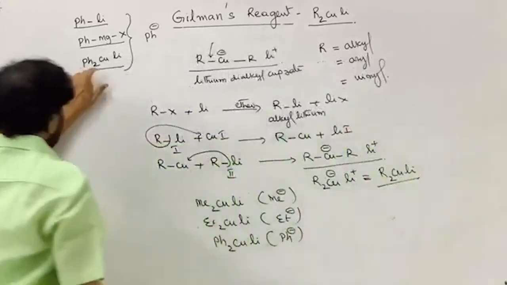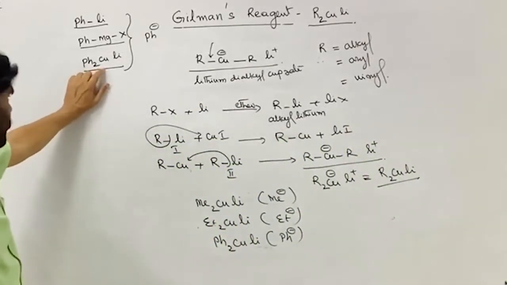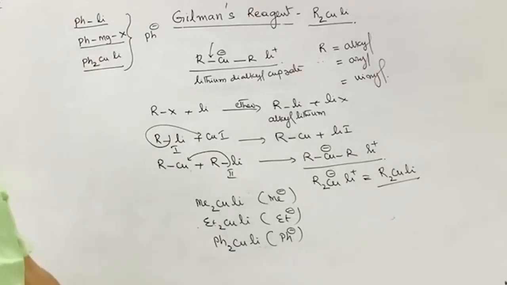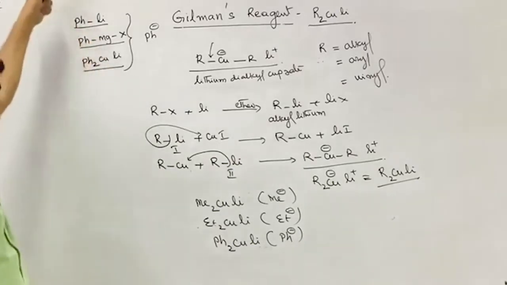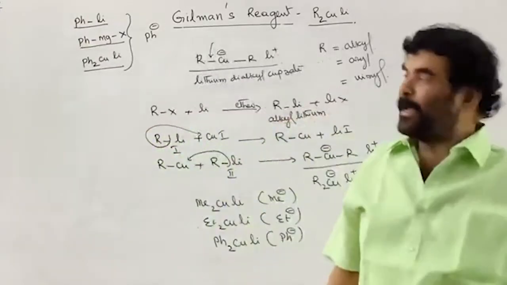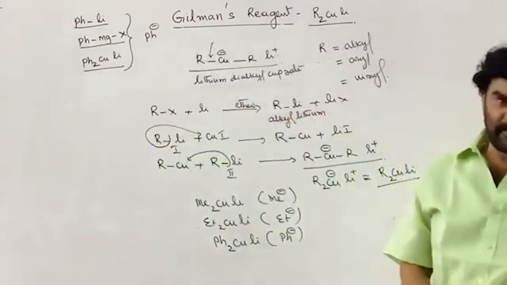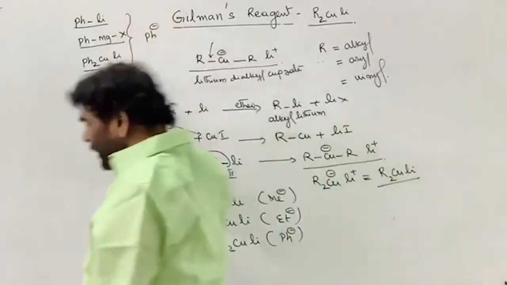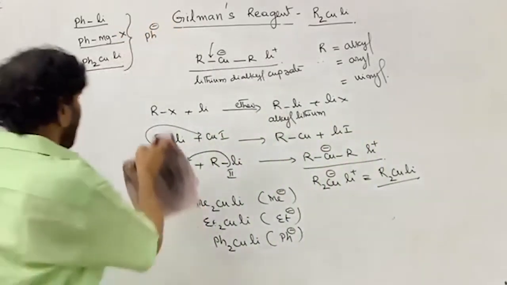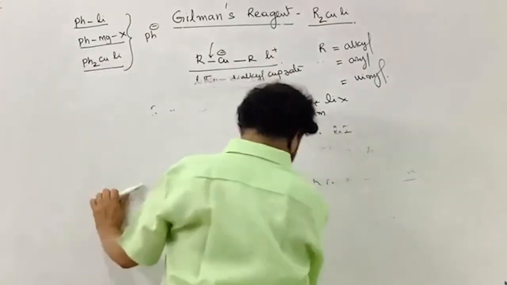We call this a soft nucleophile. It is a source for the soft nucleophile. The amount of negative charge will be less on this one. So depending upon your requirement, you can use the appropriate reagent. What is the speciality of this one?